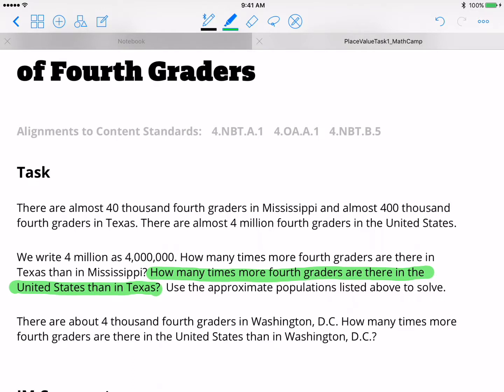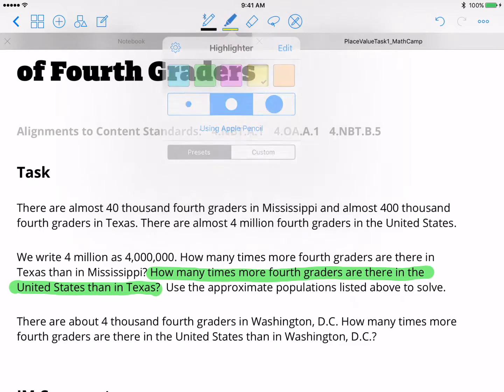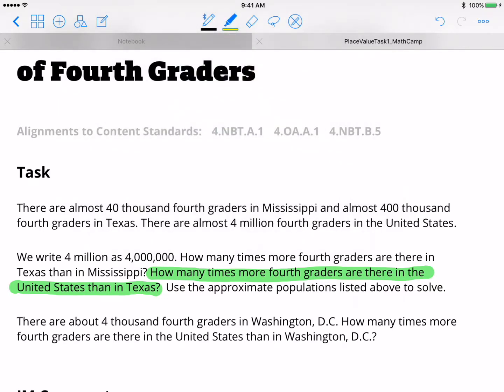So first, let's find our important information. The first one listed was the United States, so it says there are almost 4 million fourth graders in the United States. And then we know from our last question there are 400,000 fourth graders in Texas.